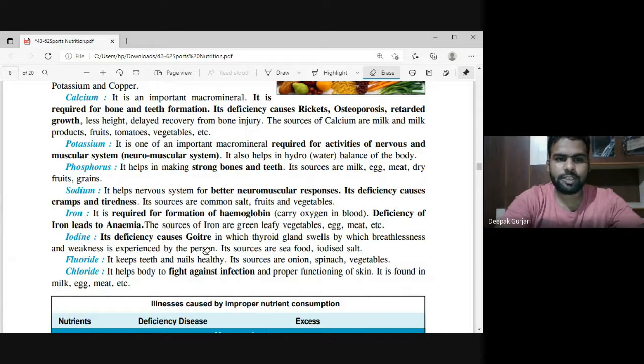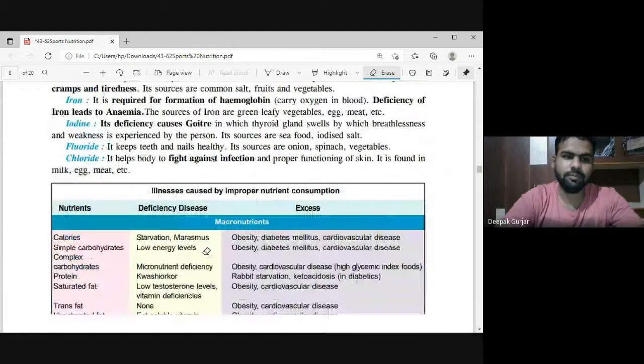Fluoride. Our next mineral is fluoride. Fluoride keeps our teeth and nails healthy. If you want your nails and teeth healthy, you must have fluoride in your diet. Its sources are onion, spinach, and vegetables. Chloride is very important. It has a good application in the medical line because it helps resist infection. So it helps our body to fight against infection and supports proper functioning of our skin. It's found in milk, meat, etc. So this was about the minerals.